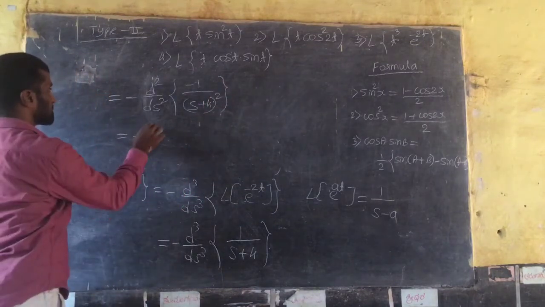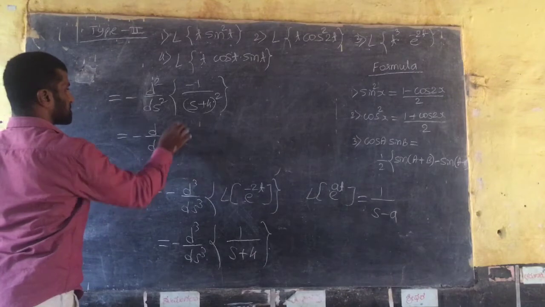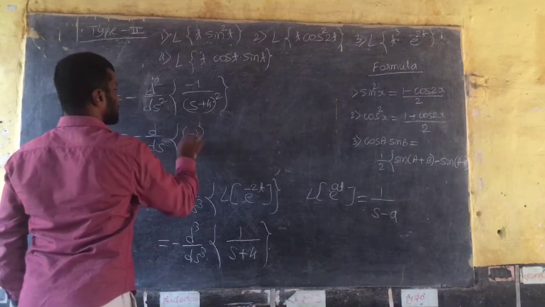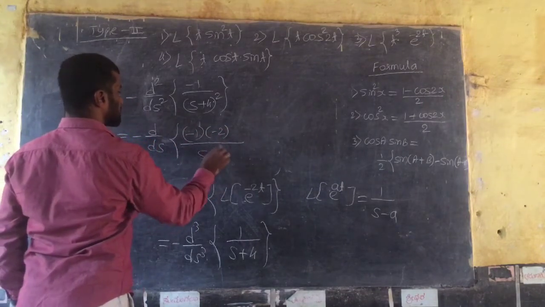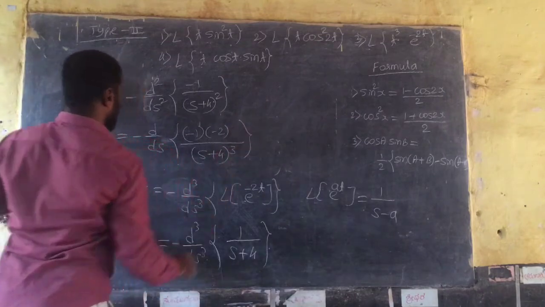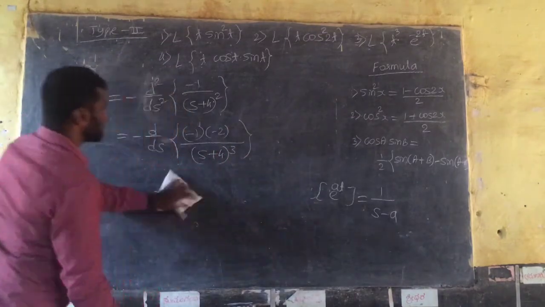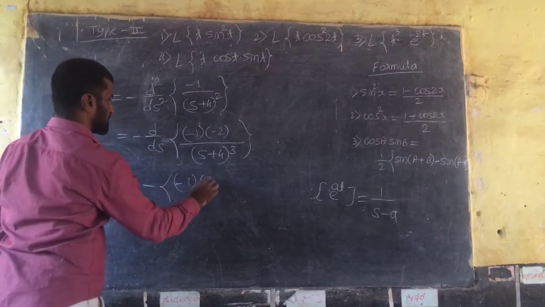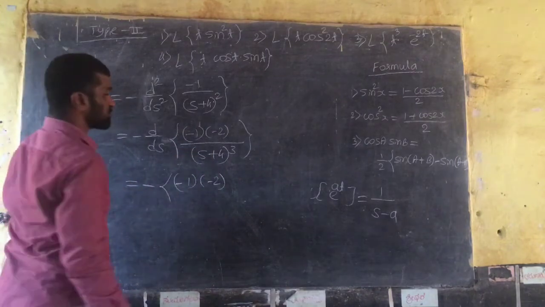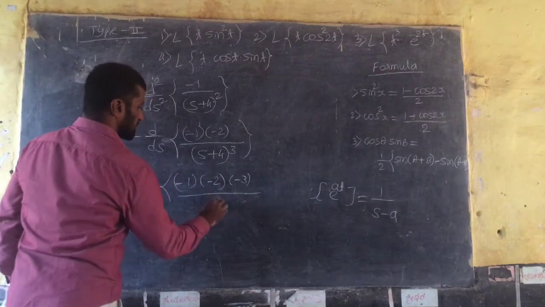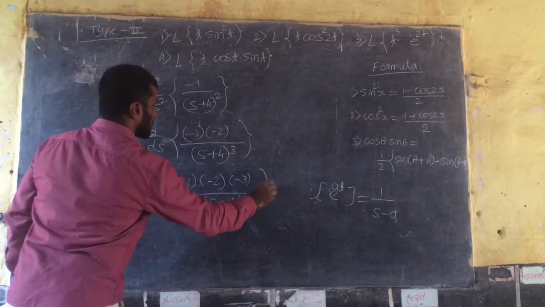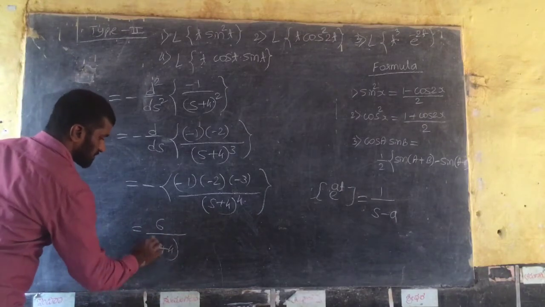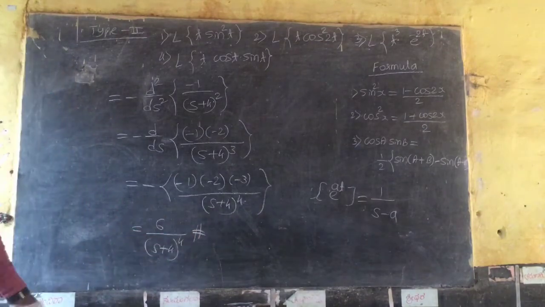Now again differentiate. Differentiation of 1 divided by x square gives minus 1 minus 2 divided by s plus 2 whole cube. Next, differentiate this again, and minus 1 minus 2 minus 3 comes. So minus of minus 1 as it is, minus 2 as it is, differentiation of 1 by x cube gives minus 3 divided by s plus 2 whole raised to 4. So it is plus 6 divided by s plus 2 whole raised to 4. This completes the example.